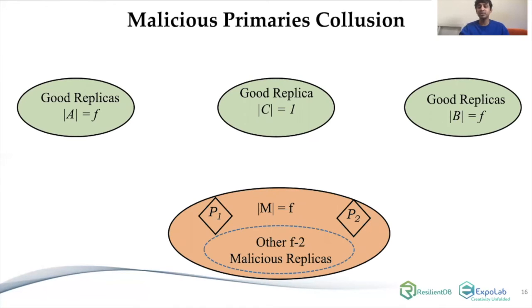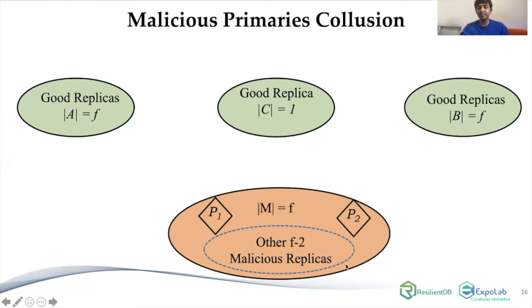Another challenge that we want to see is whether malicious replicas can collude together. Basically, we have multiple primaries, and can these primaries work together to ensure the system is not performing well? Well, we'll assume a scenario where we have our 2F+1 replicas divided into three sets, A, B, and C, with A and B having F replicas each, C having one replica, and the rest of the malicious replicas in set M. And we have two primaries, and both of the primaries are malicious, P1 and P2.